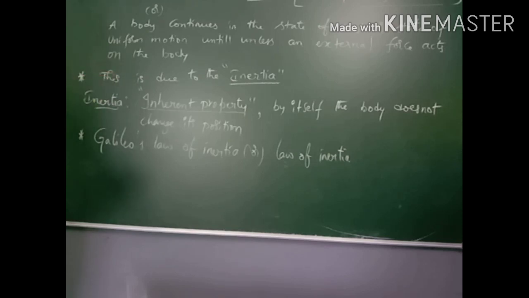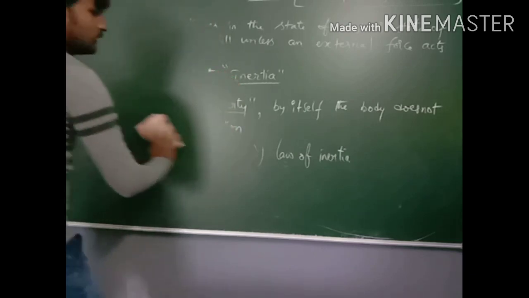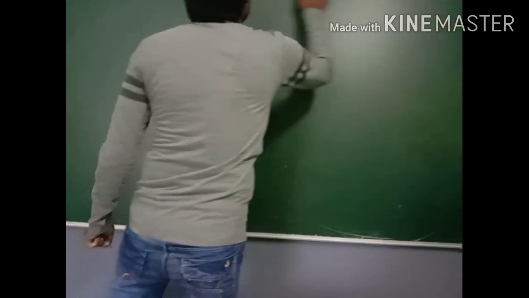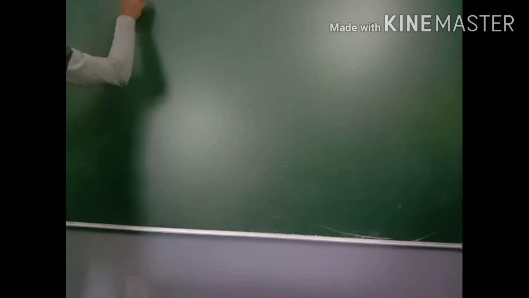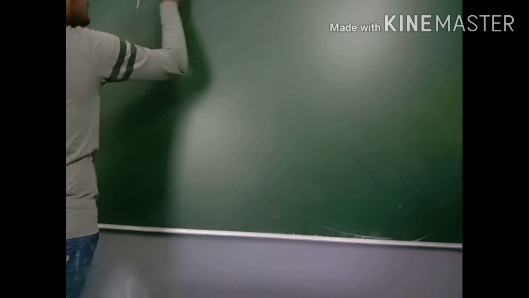Okay, so inertia is again classified into three types: inertia of rest, inertia of motion, and inertia of direction, depending upon the body's state.